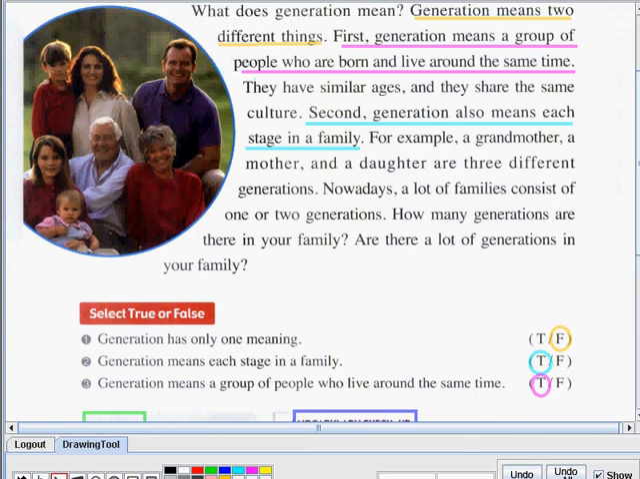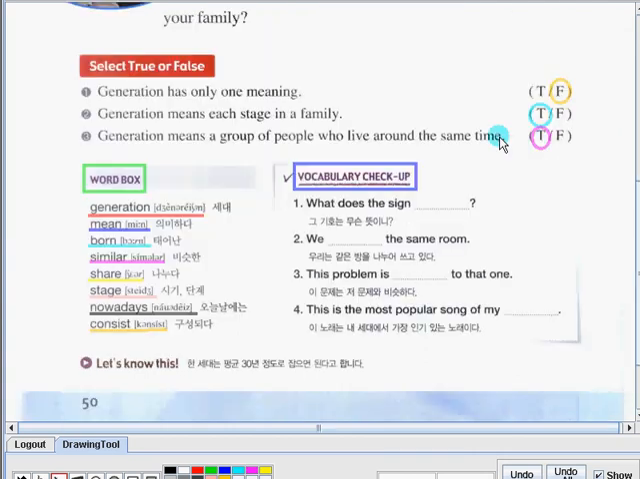Now let's proceed to our word box. This word box contains 8 different words that will help you enhance your vocabulary. It also contains the correct pronunciation of the words and its Korean meaning. So let's have the words. Please repeat after me.